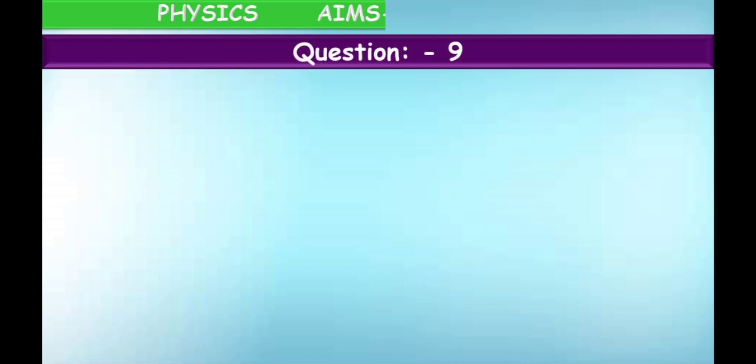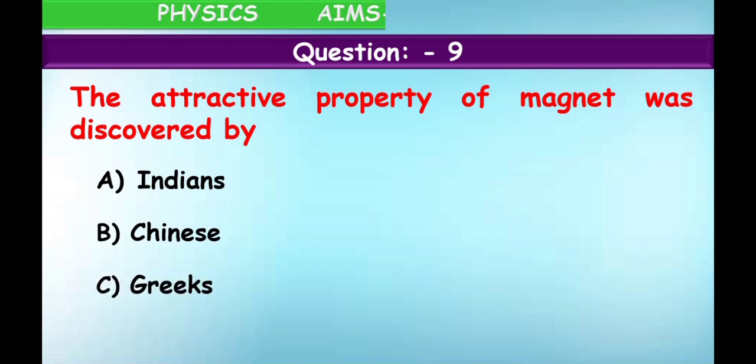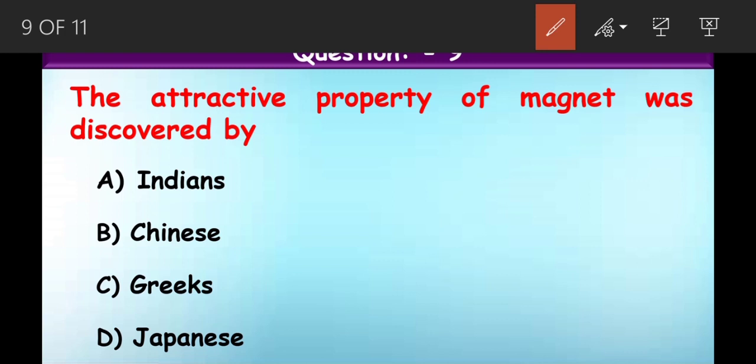Next question. Question number 9. The attractive property of a magnet was discovered by Indians, Chinese, Greeks, Japanese. So already we have told the attractive property was discovered by whom? A person called Magnus.